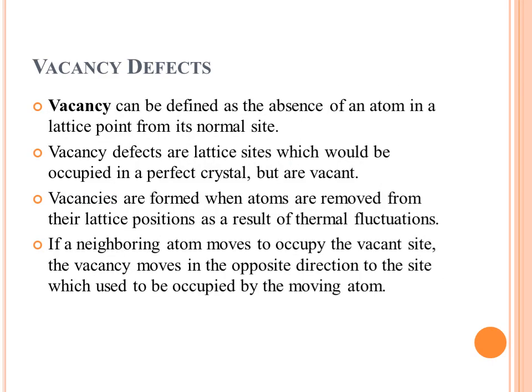Now we talk about the vacancy defects. Vacancy we can say is the absence of an atom in a lattice point from its normal site. So vacancy defects are defined as the lattice sites which would be occupied in a perfect crystal but are vacant. Vacancies are formed when atoms are removed from their lattice positions as a result of thermal fluctuations. So the basic reason for vacancy production is thermal fluctuation. If a neighboring atom moves to occupy the vacant site, the vacancy moves in the opposite direction to the site which used to be occupied by the moving atom.